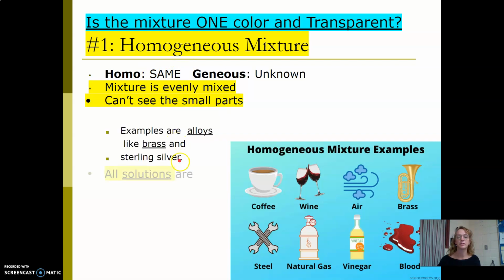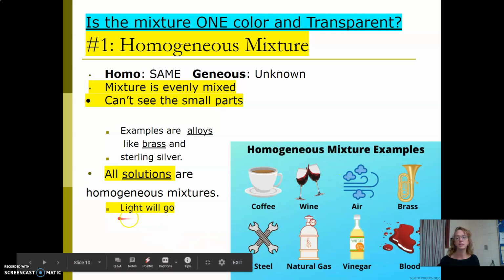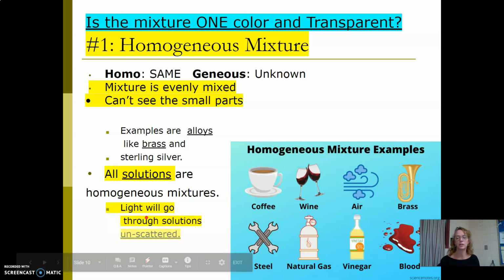They look like they're made of the same thing. These are called solutions. So anything that we use the word solution for is a homogeneous mixture. We'll talk about alloys in class, but basically if you take a liquid metal and you stir it up with another liquid metal and you let it cool, you can make an alloy called brass. So brass is actually made from melting zinc and melting copper. Stir them up, let them cool, and now all of a sudden you have a single colored solid solution called an alloy. Liquid solutions are more what we'll talk about. The way you know it's a solution is light will go right through it, and I will show you that in class.